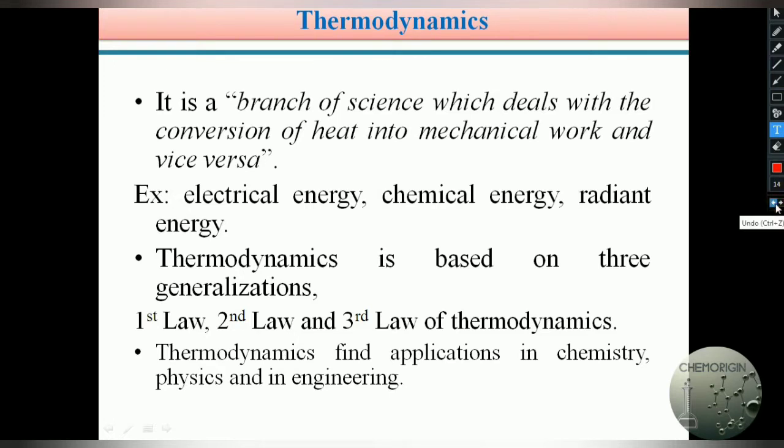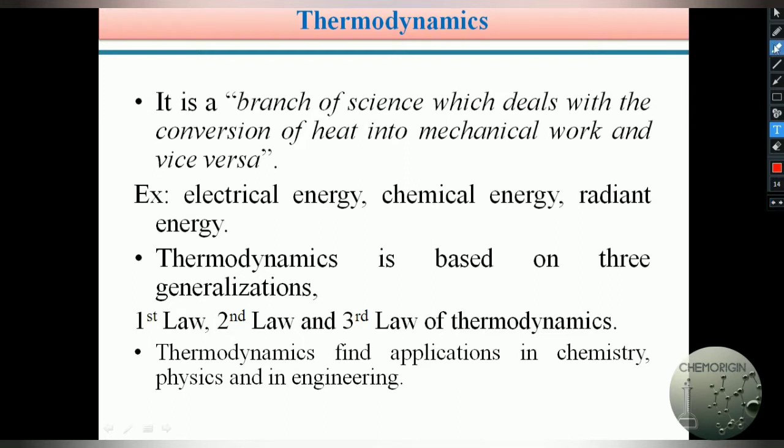Students, the definition of thermodynamics is generally the conversion of heat into mechanical work and vice versa. Vice versa means the reverse is also possible. Generally, how heat is converted into work and how work is converted into heat.